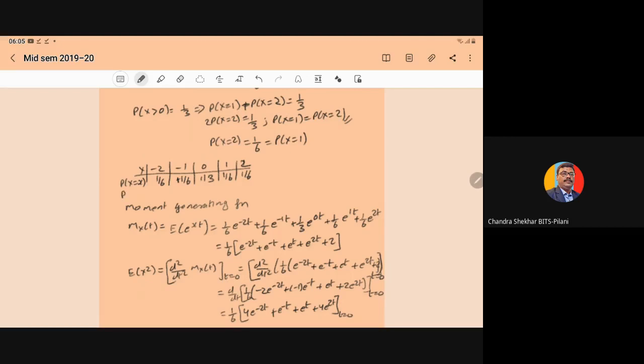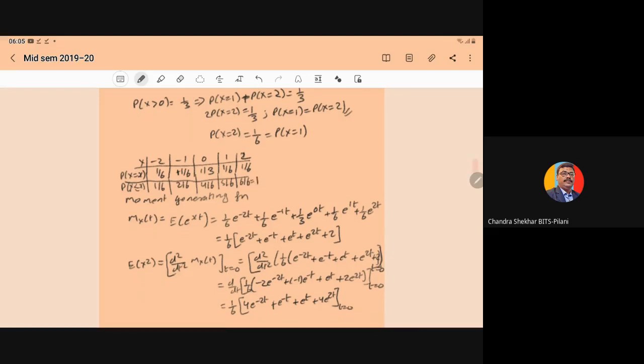If you have to write the CDF, that is, probability of X less than or equal to x, it will become 1 by 6, 2 by 6, 4 by 6, 5 by 6, and here we have 6 by 6, that is equal to 1.